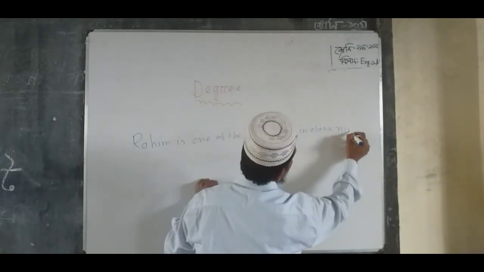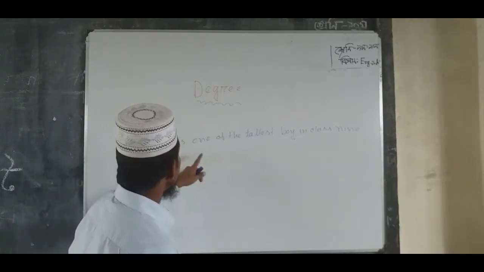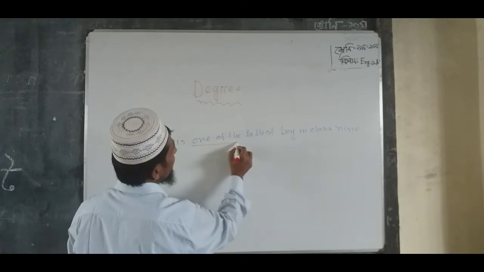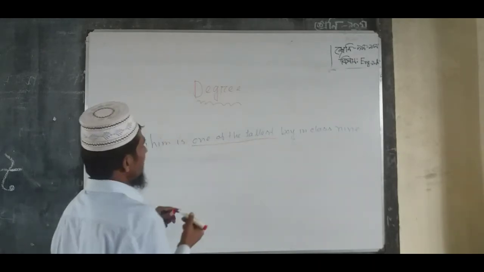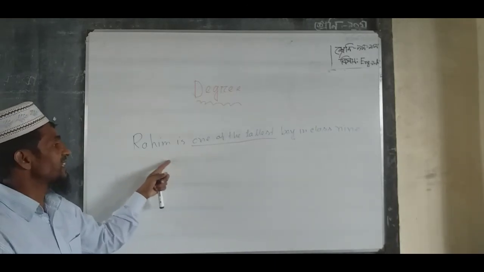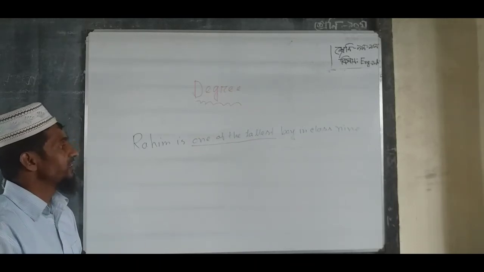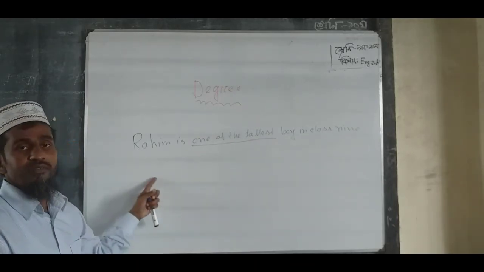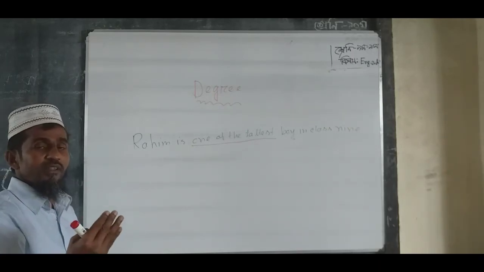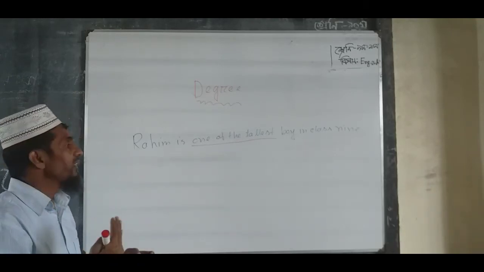Okay, dear students, you have to follow here: one of the, then tallest, superlative form. If any superlative sentence has one of the, and you want to change it to comparative, then as an auxiliary use most other, not than any other. Instead of than any other, we use than most other.